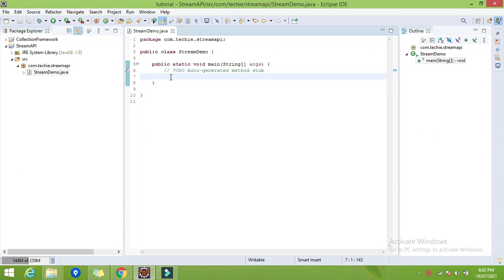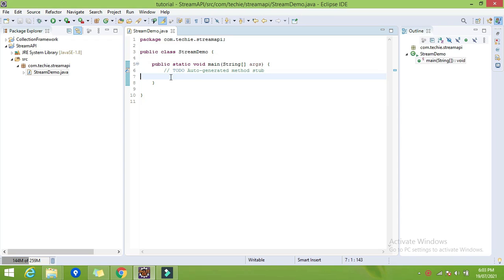What is the stream? Stream is a new feature added into Java 8, and stream has a lot of methods to process a huge amount of data. You may have the question, we already have collections in Java which help us to manage a lot of data.